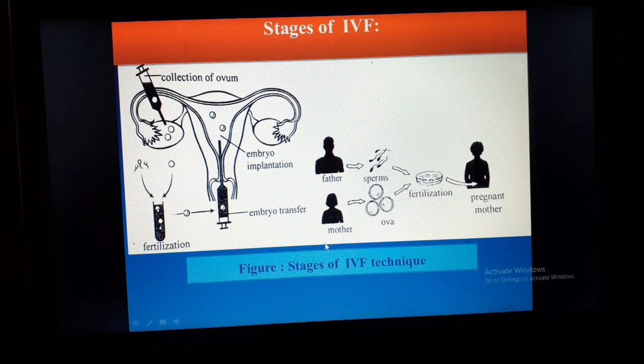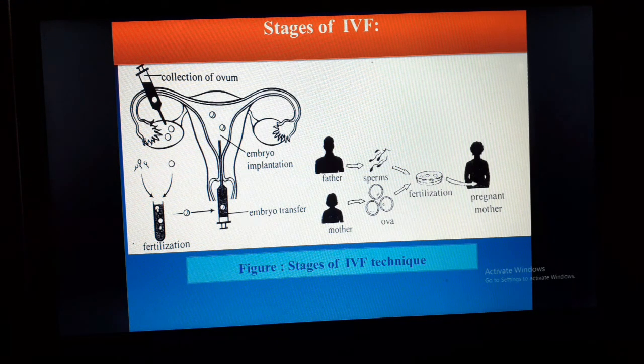Stage number three, insemination and fertilization. The woman's sperm is placed together with the best quality eggs and stored in an environmentally controlled chamber. The mixing of the sperm and egg is called insemination. Dear students, I repeat this: the mixing of sperm and egg is called insemination. The sperm usually enters an egg a few hours after insemination.